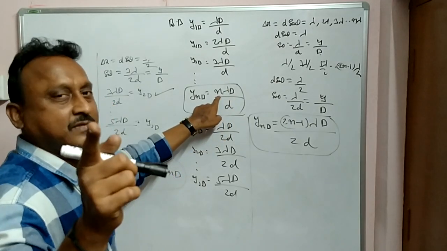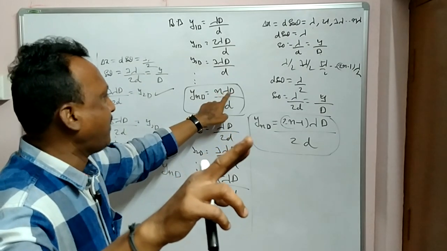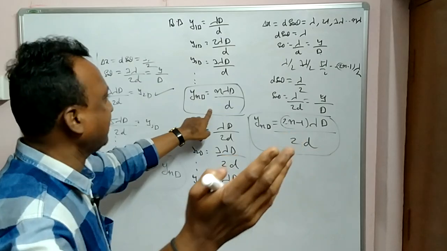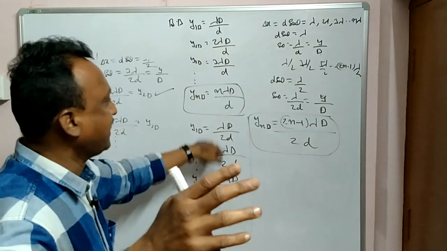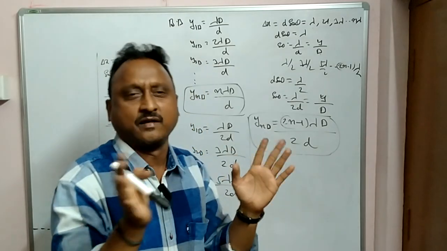Put 1, lambda D by d is the first bright; put 2, 2 lambda D by d; put 3, 3 lambda D by d. Like that you will get for bright and dark bands.